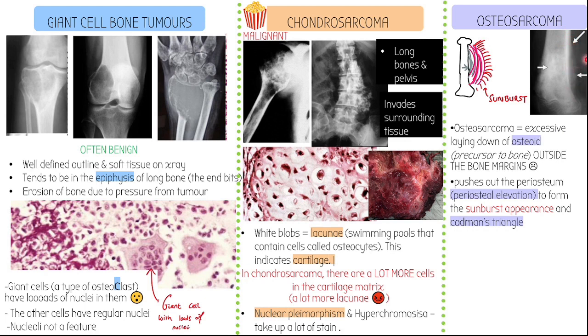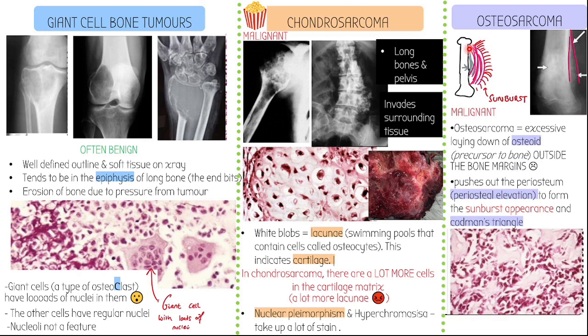It's kind of hard to see, but there'll be other pictures. You can see it here, definitely. Look at all this fuzziness here. And between the elevated periosteum and the sunburst appearance, you can kind of draw a triangle. This is called Codman's triangle. If you can see Codman's triangle, it is 100% an osteosarcoma. Again, this is malignant.